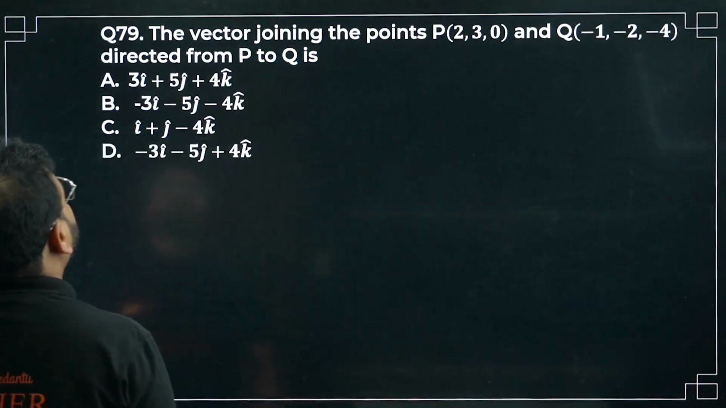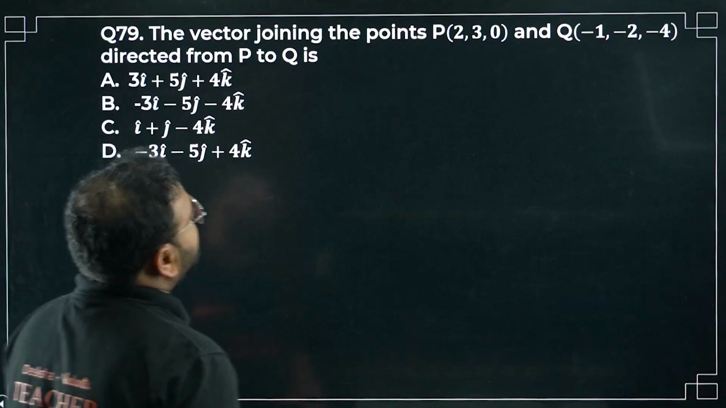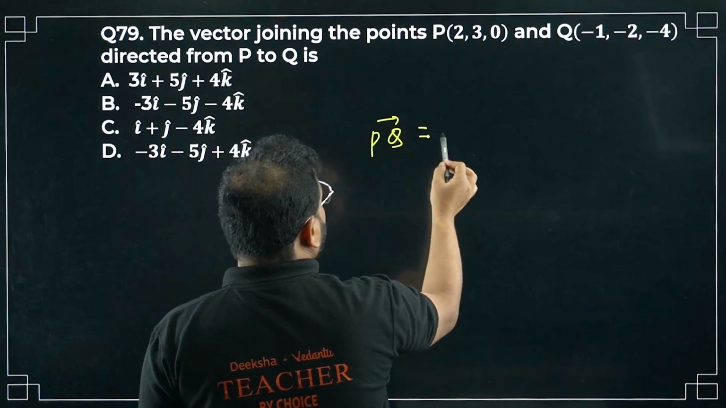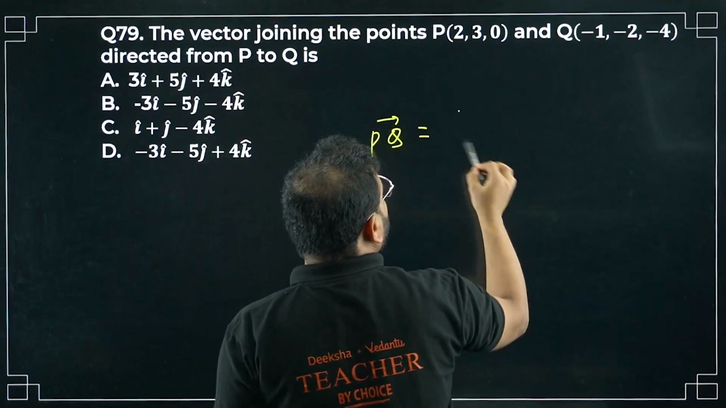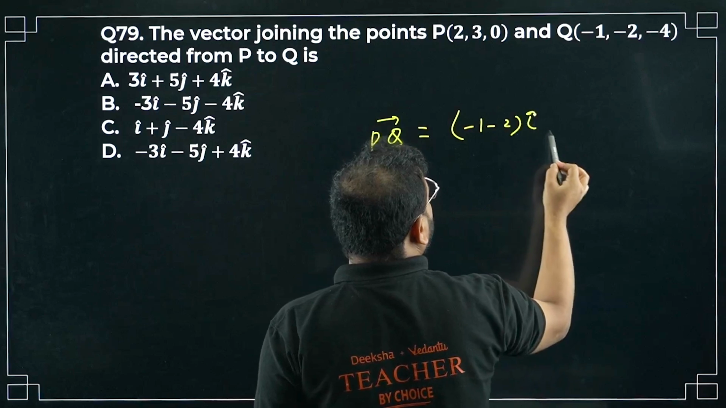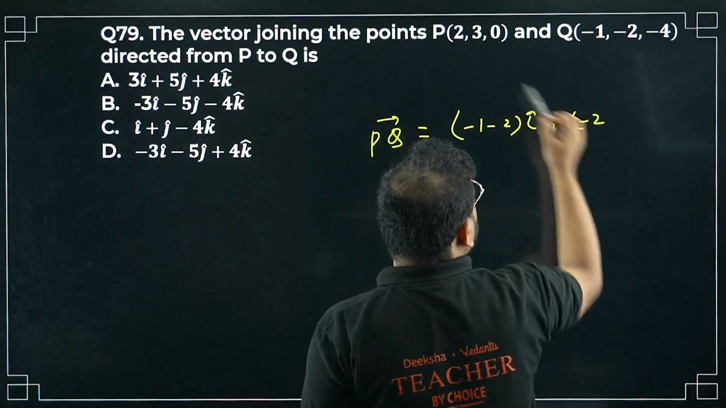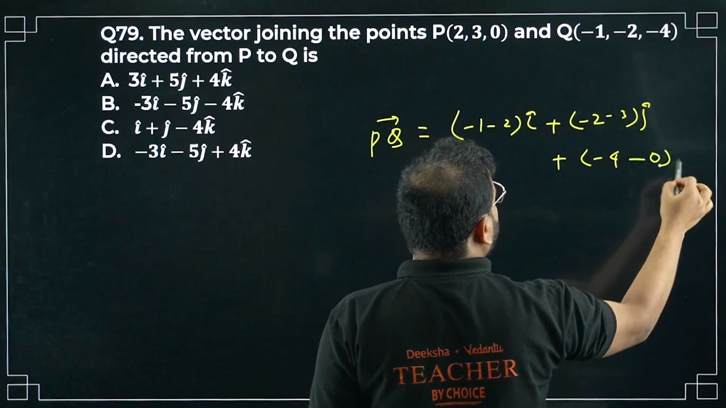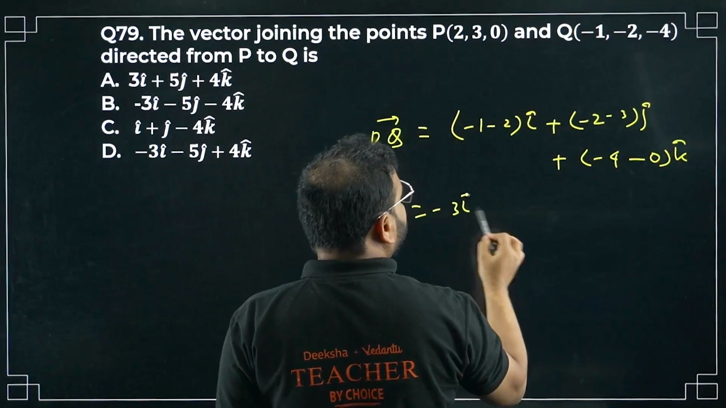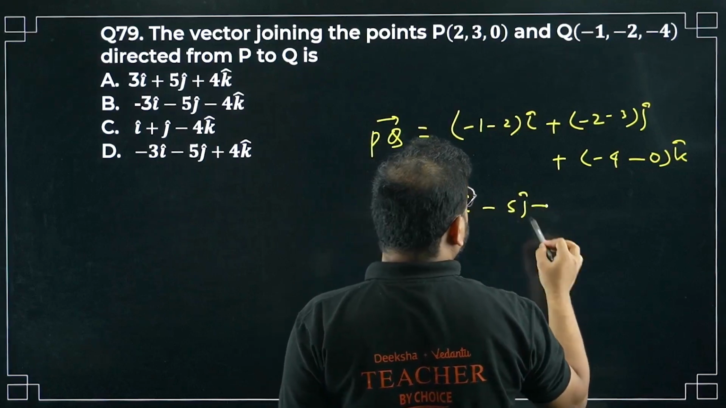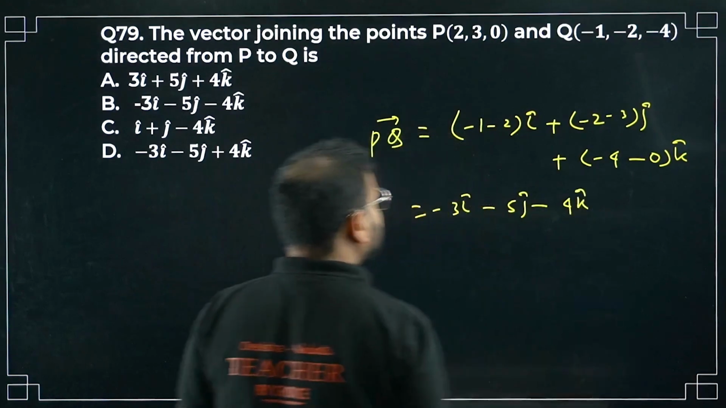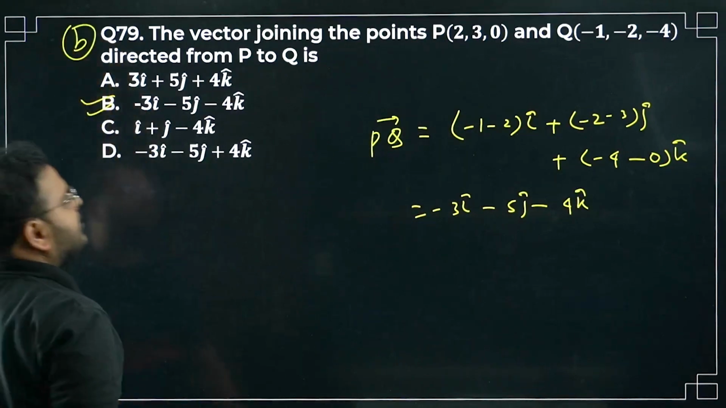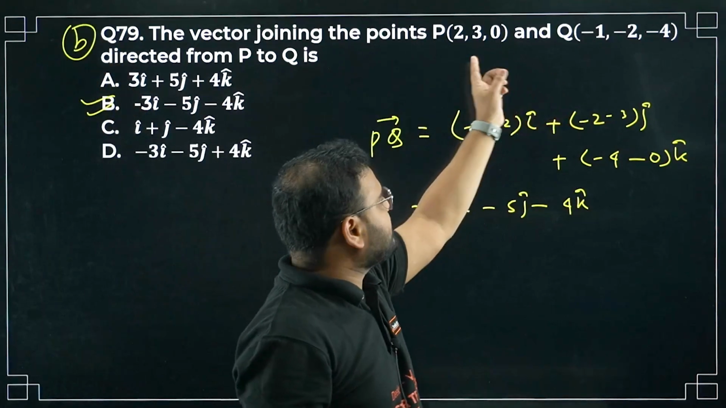Question number 79. The vector joining the points P and Q, directed from P to Q. So they are asking for the PQ vector. We take minus 1 minus 2 i cap, plus minus 2 minus 3 j cap, plus minus 4 minus 0 k cap. What is the answer? Minus 3 i cap, minus 5 j cap, and minus 4 k cap. Option is B. Simple as it is. From P to Q, so Q minus P we have to do for the coordinates.